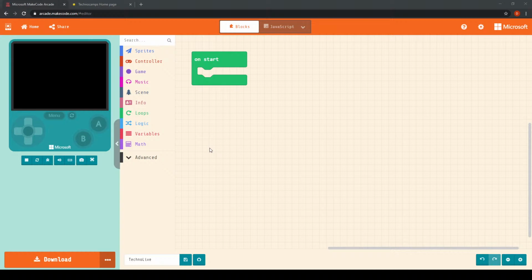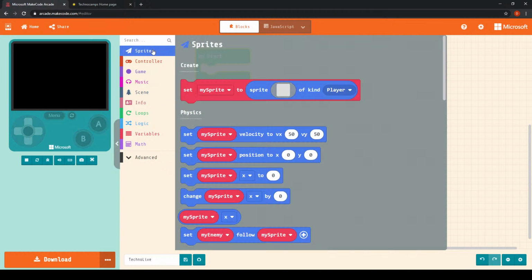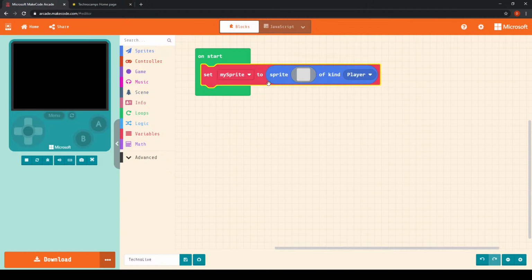So the first thing, we are going to be keeping this on start block here, okay? And the first thing I'm going to do is bring in my player sprite. So to do that, I can go into sprite, and then I can use this set my sprite to block, which is the first one that we see in that list. And I'm going to drag that into on start.